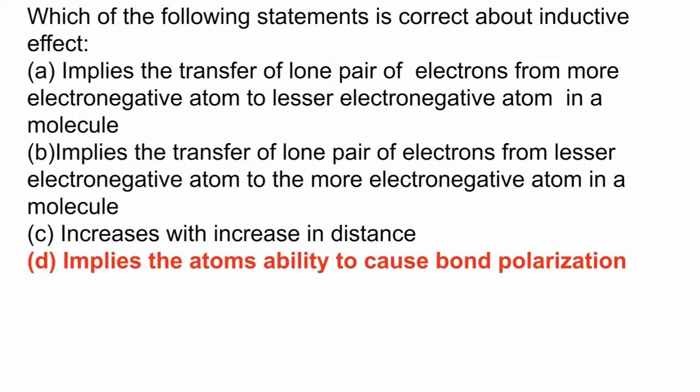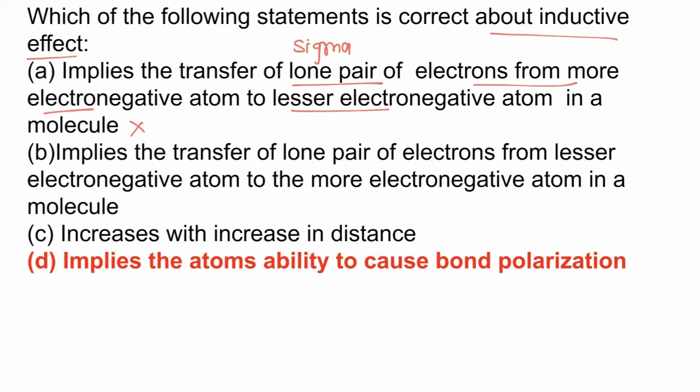In this question we have to find the correct statement about inductive effect. Now if we consider statement 1, it implies the transfer of lone pair of electrons from more electronegative atom to less electronegative atom. This is incorrect, because during inductive effect electrons of sigma bond are transferred from less electronegative atom to more electronegative atom. So option A is incorrect.